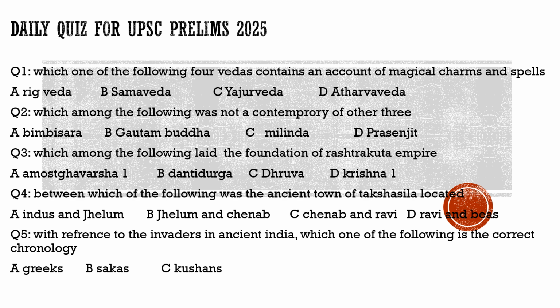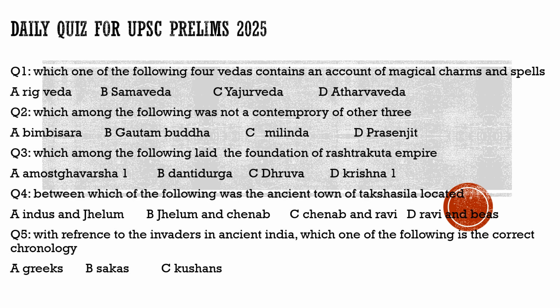Now coming to question number four, it asks between which of the following was the ancient town of Takshashila located. We have to find out between which two rivers the ancient town of Takshashila was located. Was it between Jhelum and Chenab? No. Was it between Chenab and Ravi? Not at all. Was it between Ravi and Beas? Not at all. It was definitely between Indus and Jhelum, present Pakistan area. So definitely option A is the correct option for question number four.